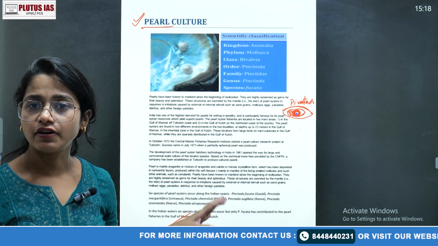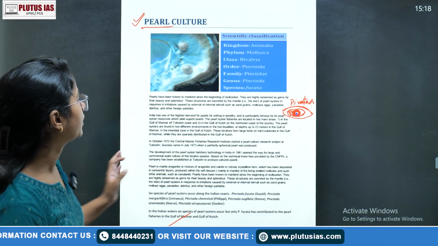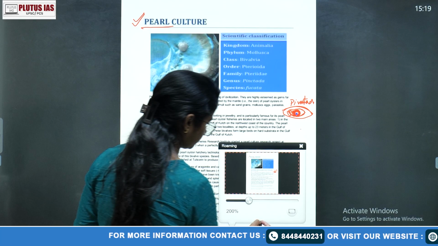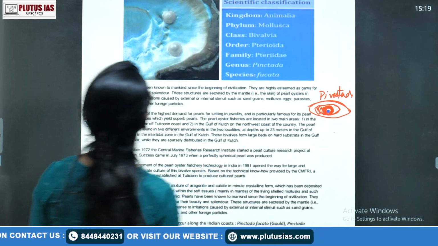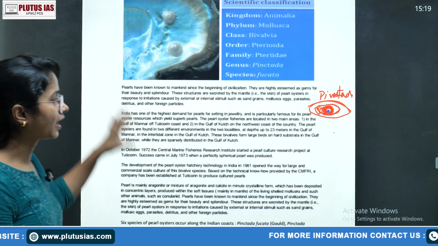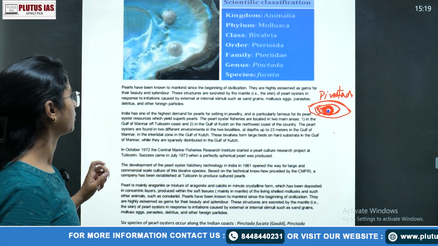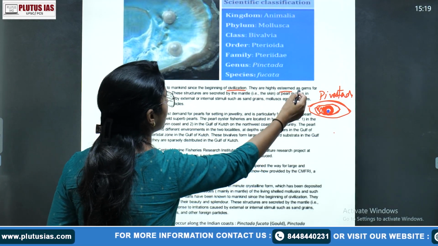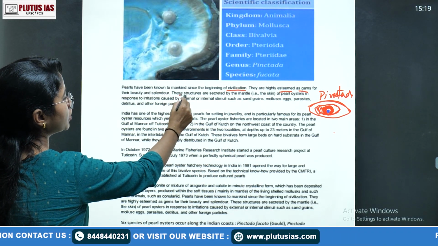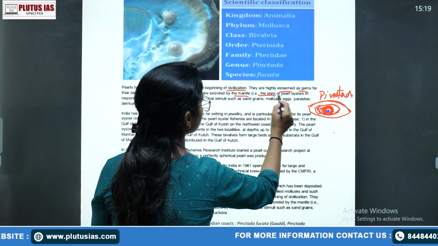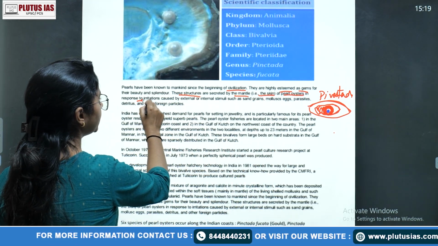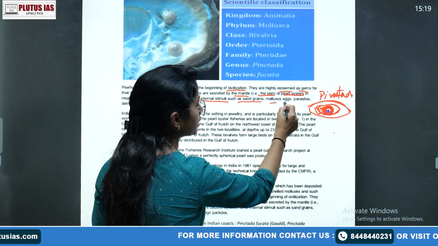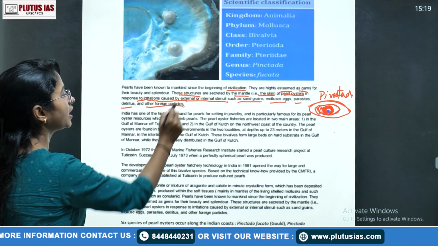Now we'll cover what you should write in the introduction. Pearls have been known to mankind since the beginning of civilization. They are highly esteemed as gems. These structures are secreted by the mantle, that is the skin of the pearl oyster, in response to the irritation caused by external or internal stimuli such as sand grains, mollusc eggs, parasites, detritus, and any other foreign particles.